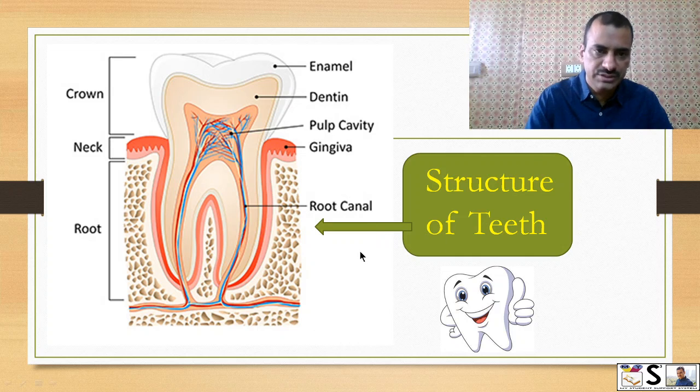Here you can see the structure of the tooth. This is the crown covered with enamel. This one is dentine. Here is the neck. This is the root, and this is bone. Okay, so this is the structure of the tooth. This is the pulp cavity.